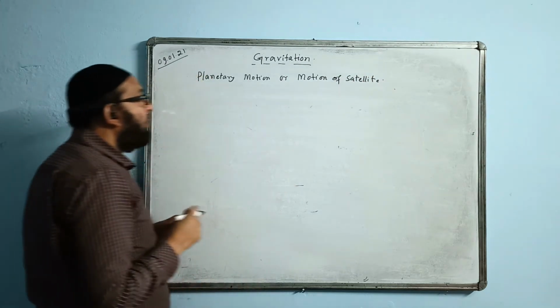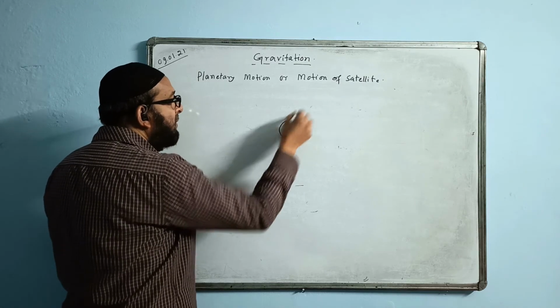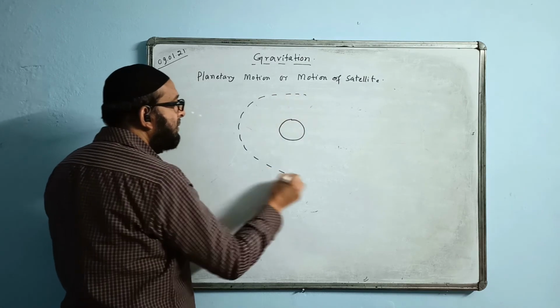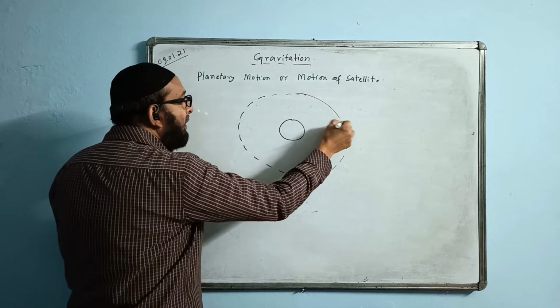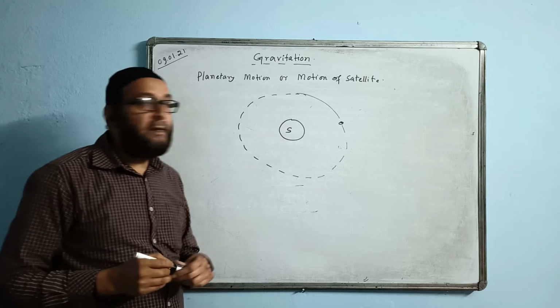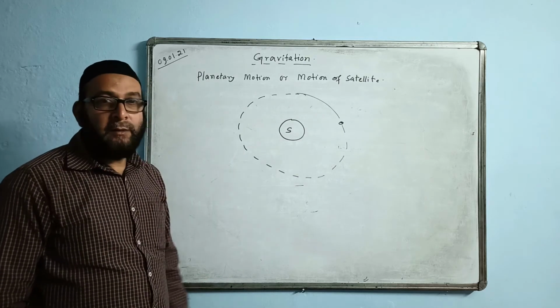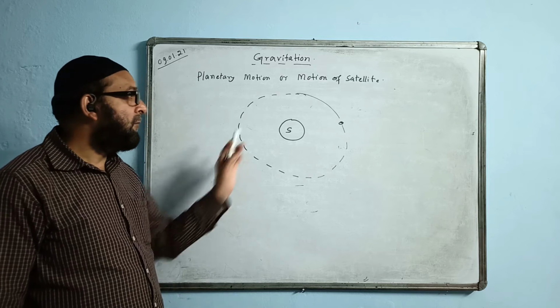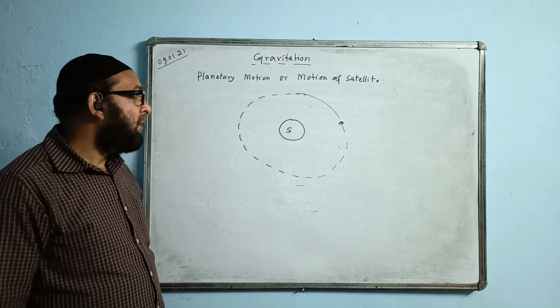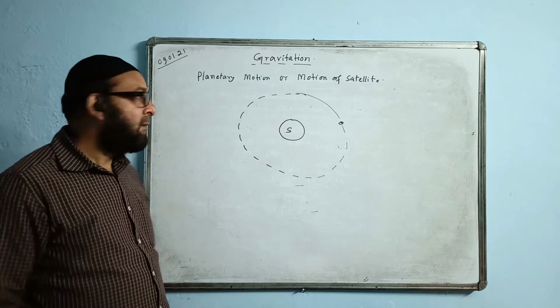What is a planet? A planet is a celestial body which revolves around the sun, like this. And what is a satellite? A satellite is a celestial body which is revolving around a planet. The working is the same. One is revolving around the sun and one is revolving around the planet.